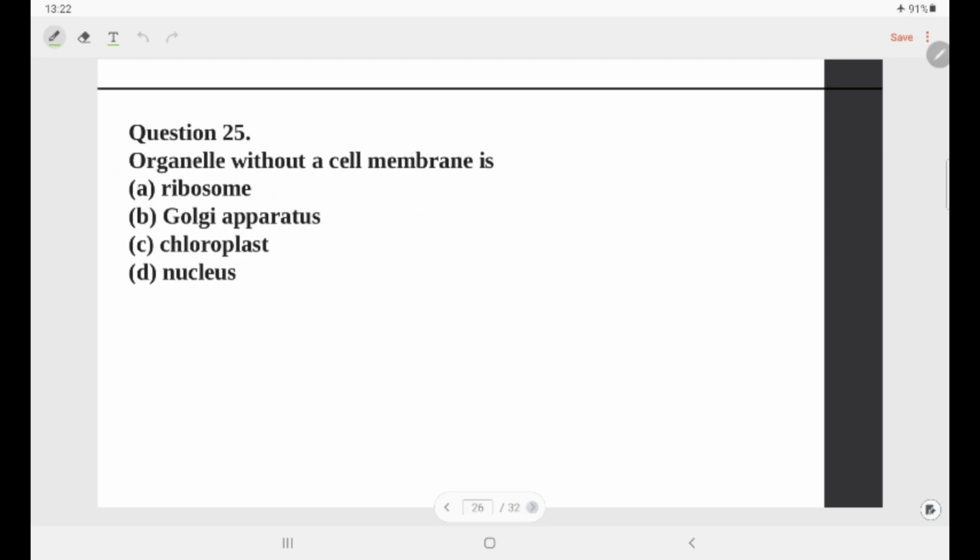Our next question is, organelle without a cell membrane is, here ribosomes are there which do not have any membrane upon them. Otherwise, Golgi apparatus, chloroplast and nucleus, they have well formed membranes.